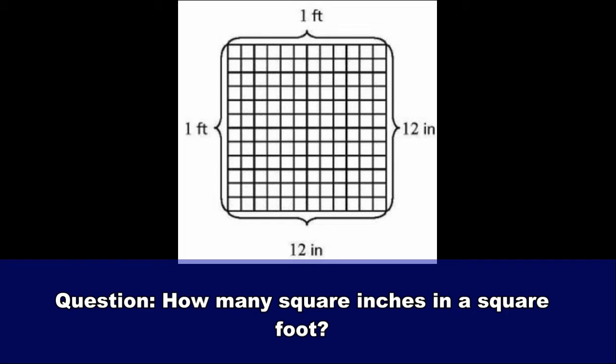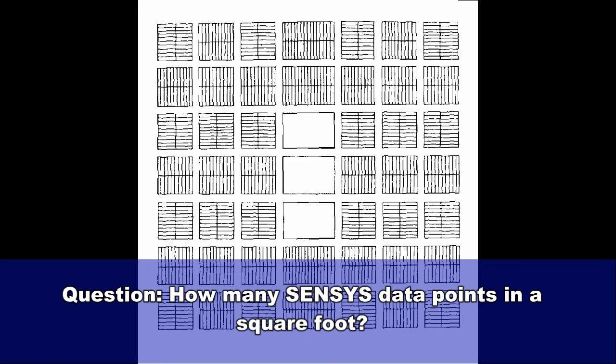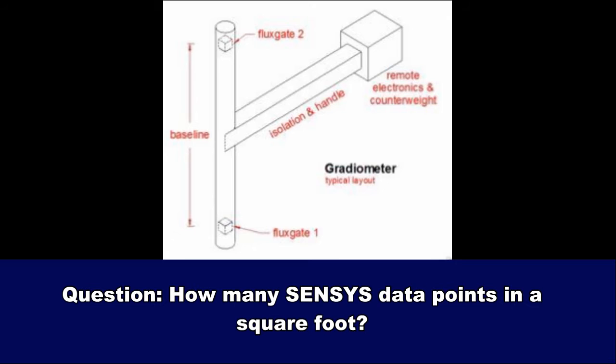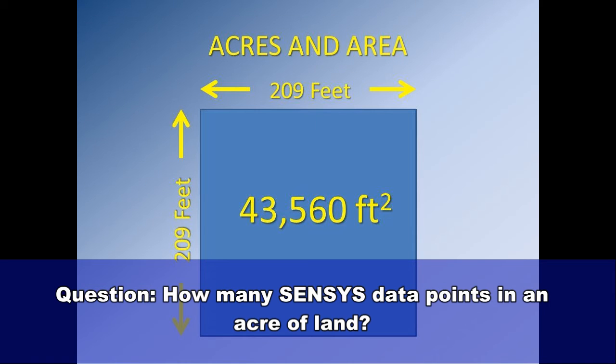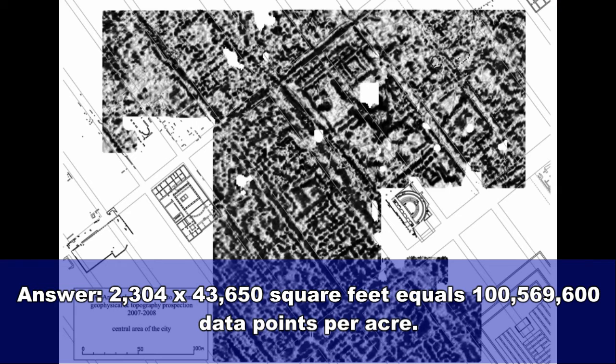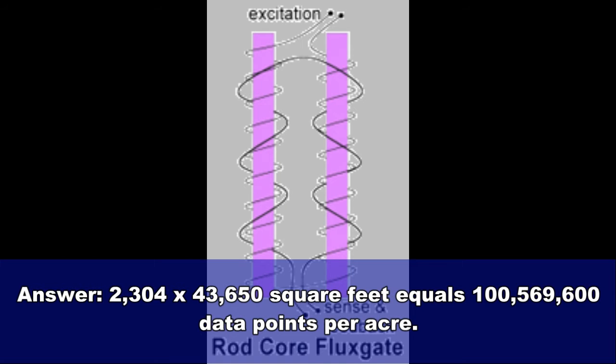Question: how many square inches in a square foot? Answer: 144. Question: how many Sensys data points in a square foot? Answer: 144 square inches x 16 data points equals 2,304. Question: how many Sensys data points in an acre of land? Answer: 2,304 by 43,560 square feet equals 100,569,600 data points per acre.